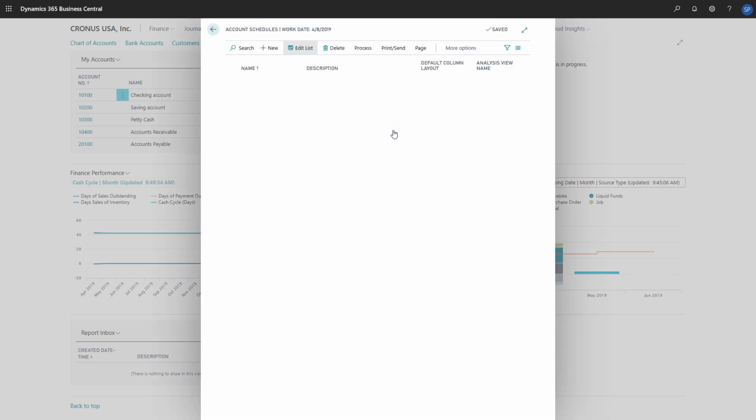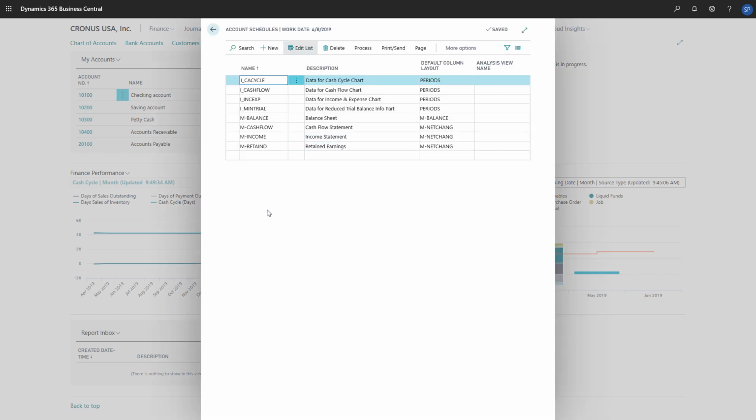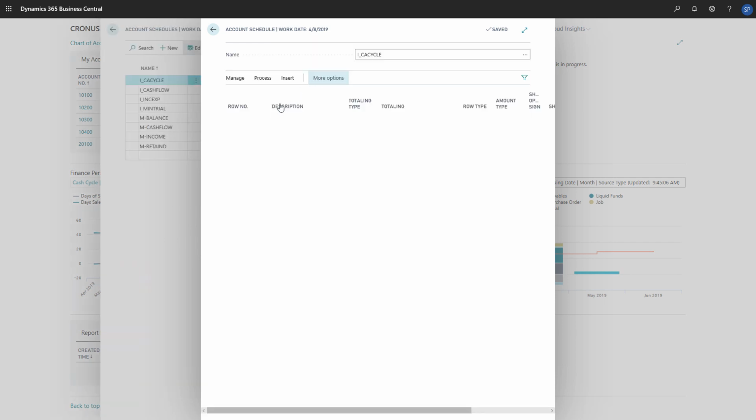In the Account Schedules list, we'll find the account schedules related to the cash flow charts, which are I CACYCLE, I Cash Flow, and I INCEXP. We'll choose I CACYCLE and then choose Process, Edit Account Schedule.